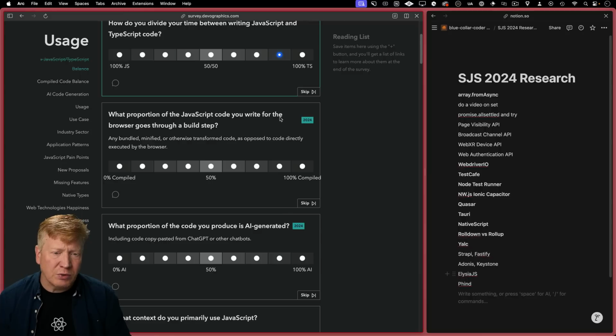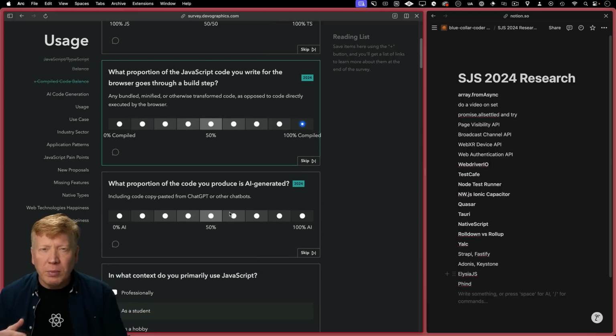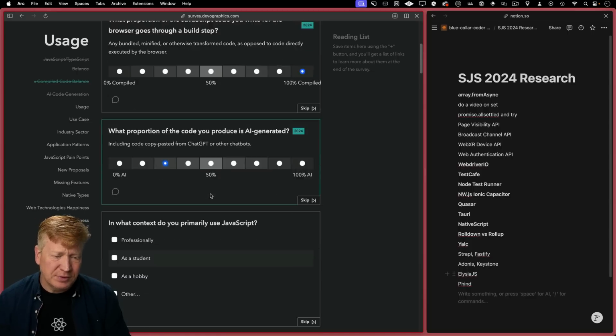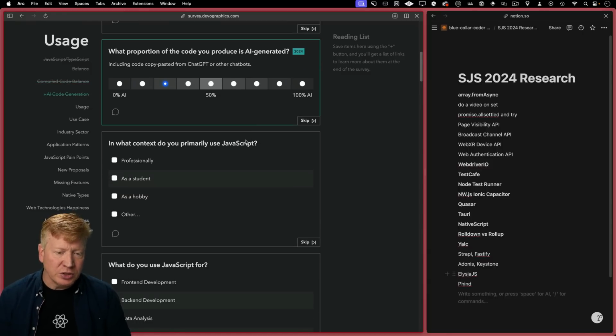What proportion of the JavaScript code you write for the browser goes through the build step? 100%. 100%. This is like the no build stuff. Which portion of the code is AI generated? Ooh, not much, to be honest. What context do you usually use JavaScript? Professionally and as a hobby.